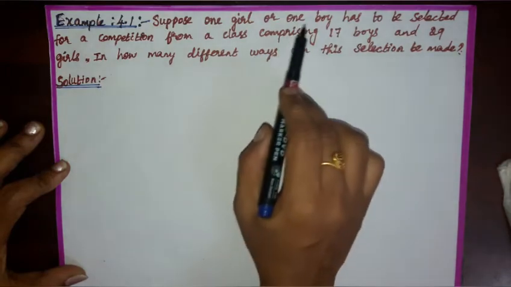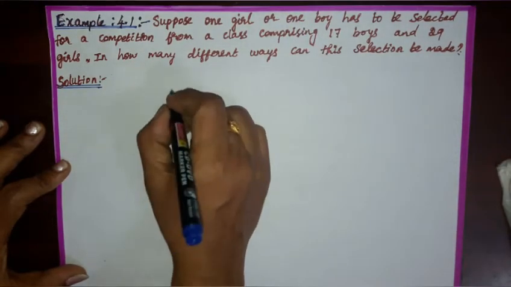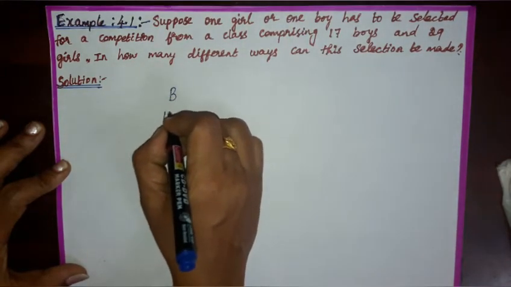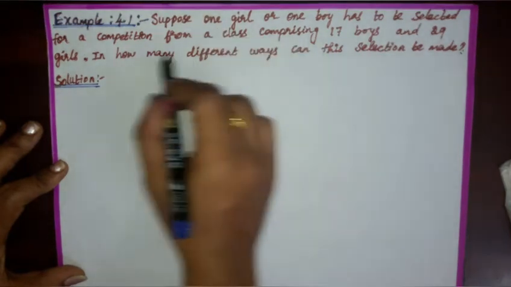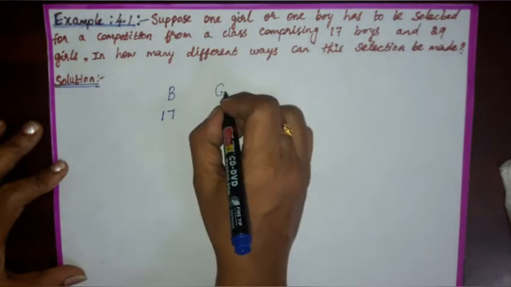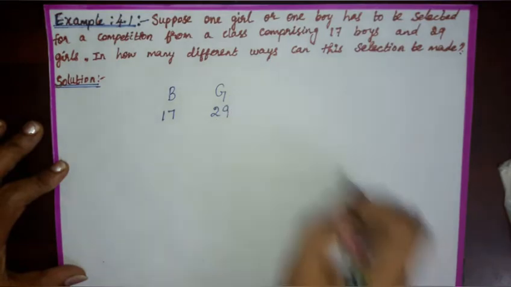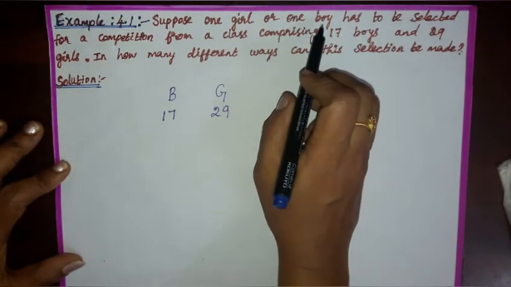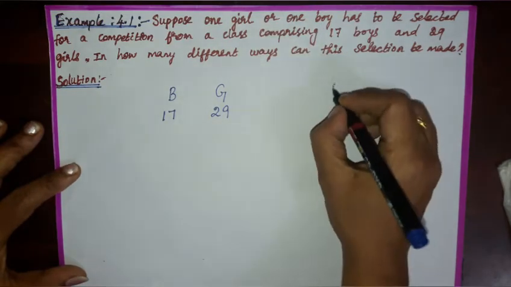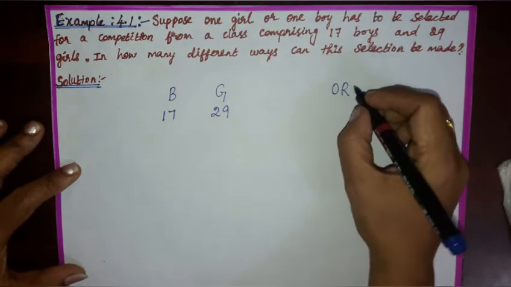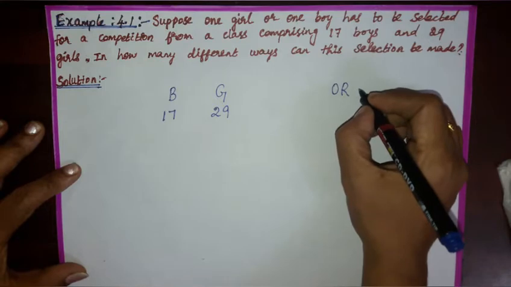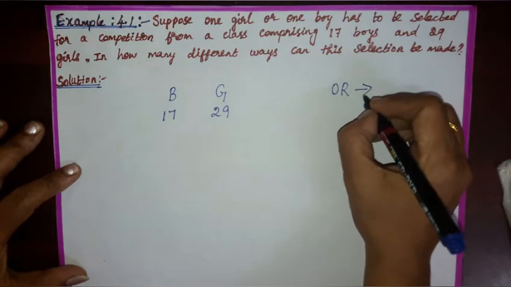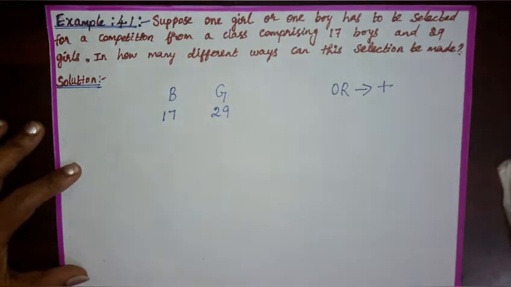Here we have number of boys is 17. Number of girls is 29. Here we need to select one girl or one boy. The option is OR. Already I told you, if you have the option OR, then we need to add.